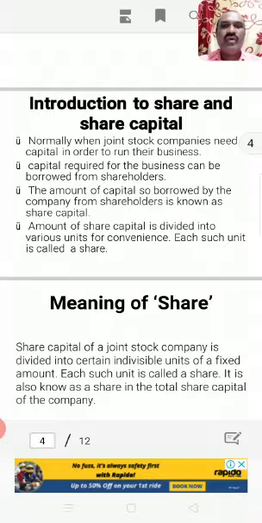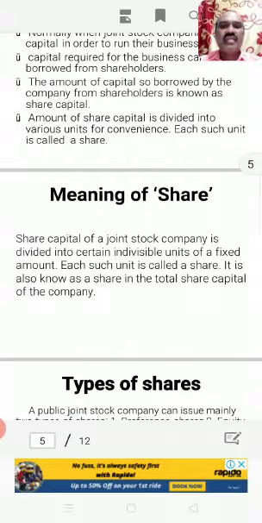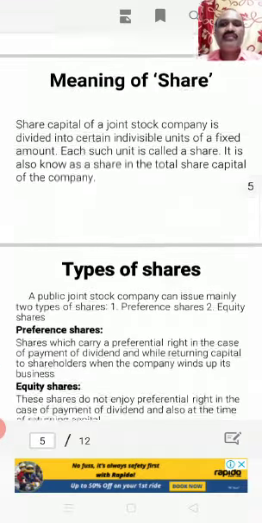As I told you, the entire amount of capital which company borrows from shareholders is called total share capital. That total share capital is divided into various units for convenience, because an individual person can buy these shares in such a way that total capital is divided into many units. Each unit in that particular share capital is known as a share. Meaning of share is again the same: a unit in the total share capital of a company is called a share.